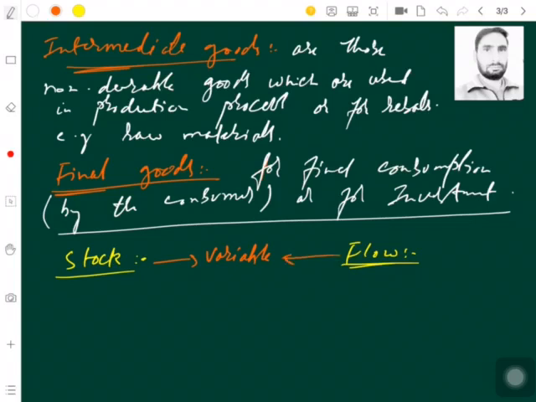But what distinguishes a variable as a stock or a flow is time period. And when you say a stock variable is a quantity, you can say it like that. Let us write it down.